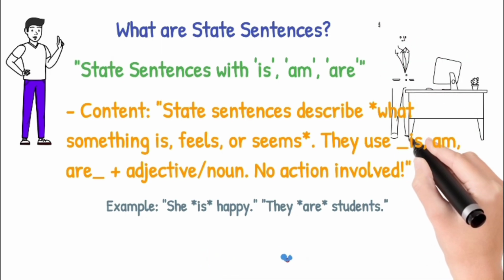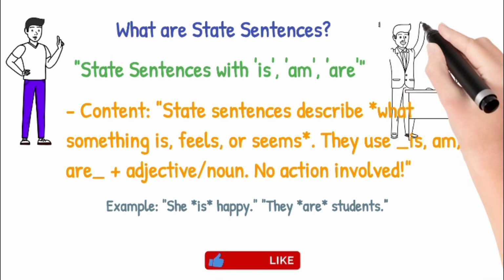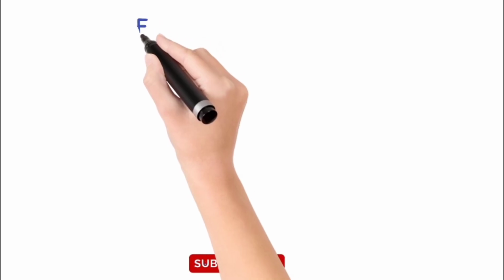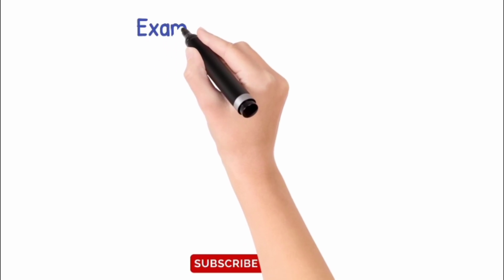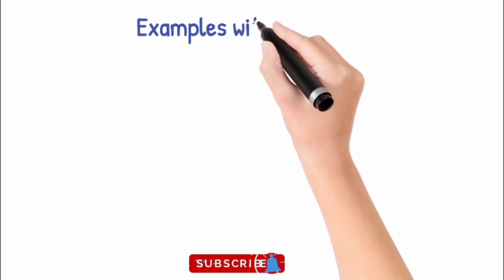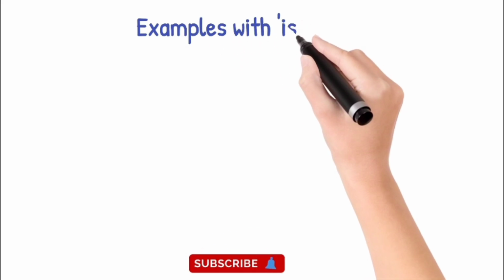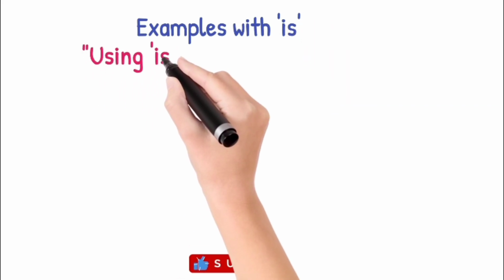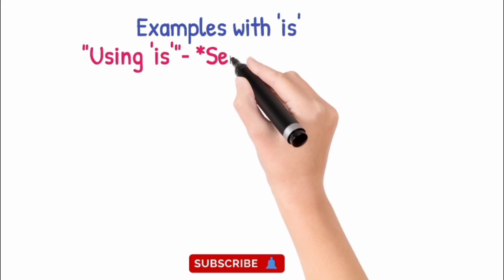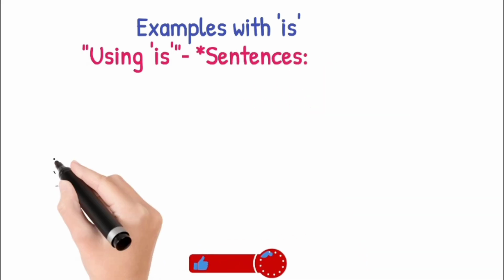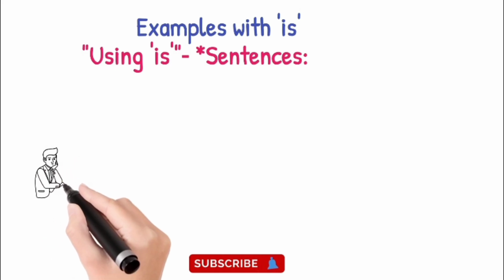They are called non-action because there is no verb here. In the previous classes, we studied subject, verb, and object. But now we are moving towards understanding non-action statements. In today's lesson, we will cover the present non-action. In the upcoming lessons, we are going to cover past and future also. So in this way, you will better understand where to use action statements and where to use non-action statements.